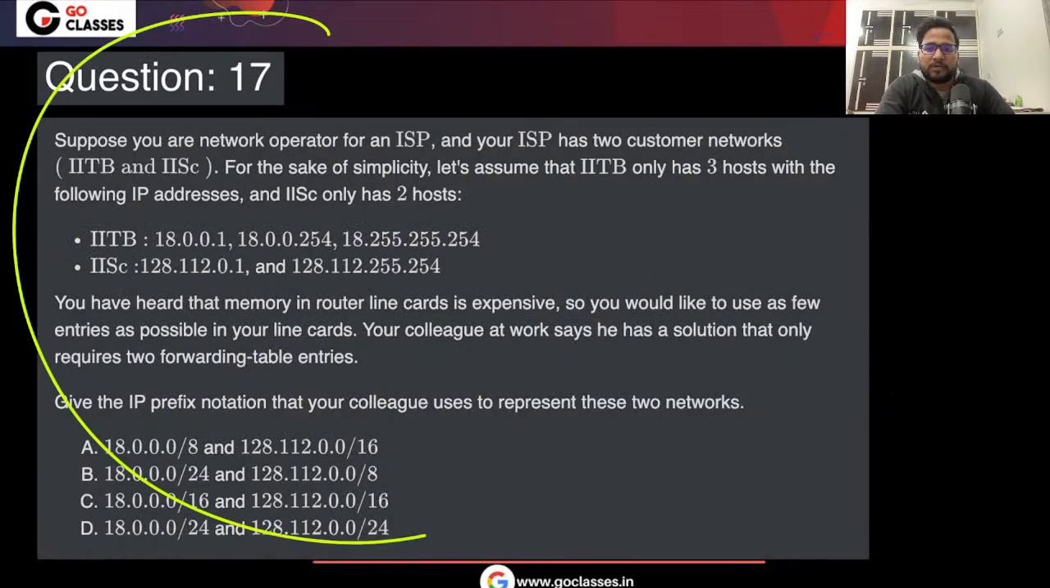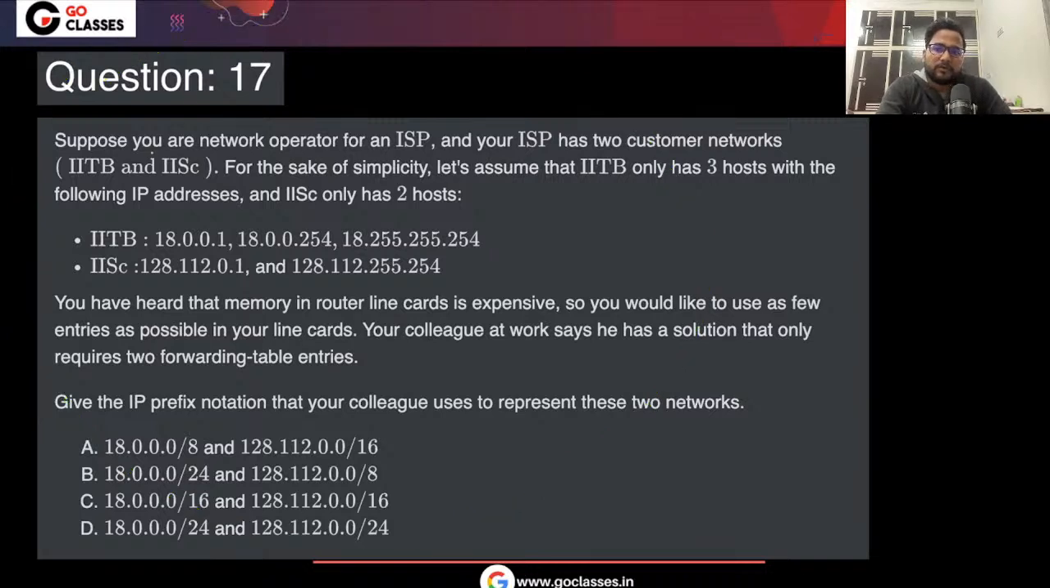Now let's just see this question number 17. Let's just see what this question is doing. Suppose you are a network operator with an internet service provider, ISP, and your ISP has two customer networks, IIT Bombay and ISC. For the sake of simplicity, IIT Bombay has three hosts with these IP addresses, and ISC has two hosts with these IP addresses. You have heard that memory in your router line card is expensive, and you would like to use as few entries as possible in your line card.